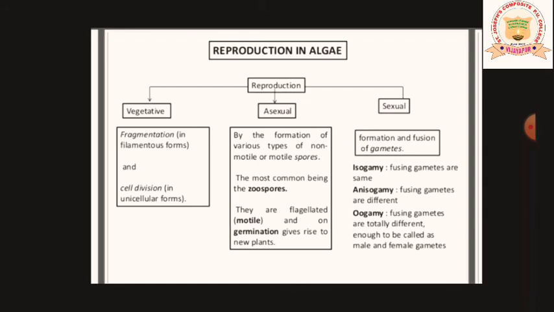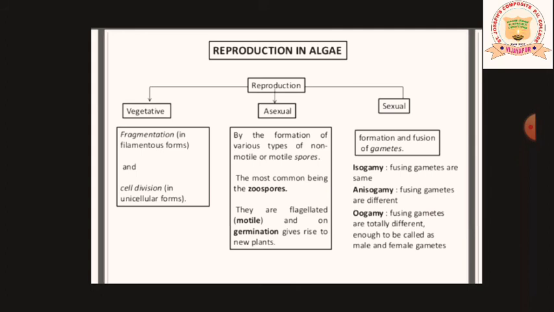Fine. Anisogamy means fusion of gametes which are different. The male gamete you can differentiate from the female gamete. The structure of a male gamete will differ from the female gamete. The male gamete may be small and motile, the female gamete may be large and non-motile. In this way you can differentiate male and female gametes. Oogamy is nothing but fusion of the gametes.